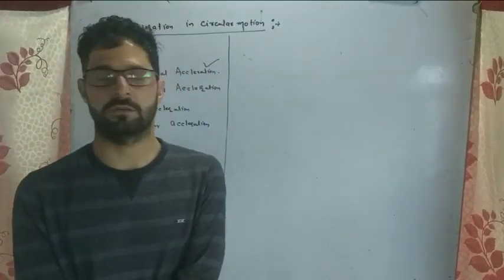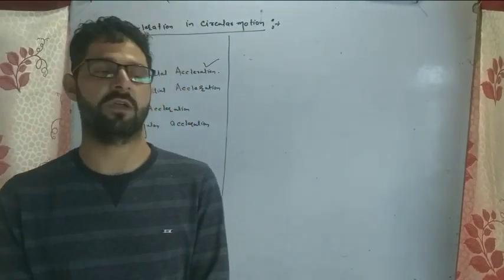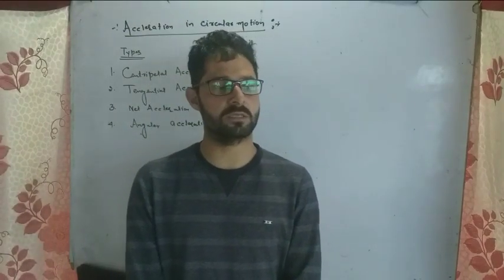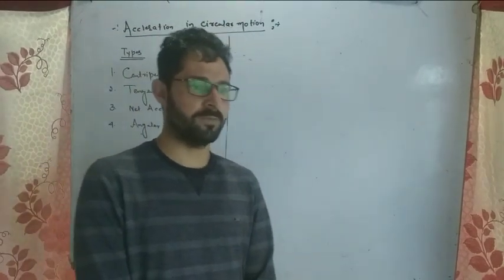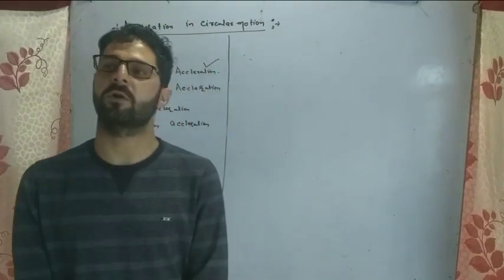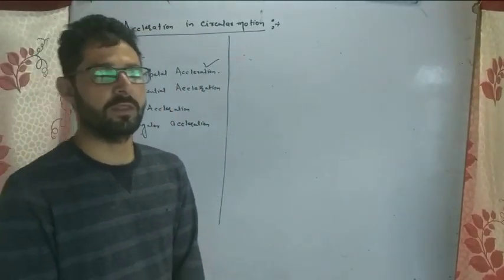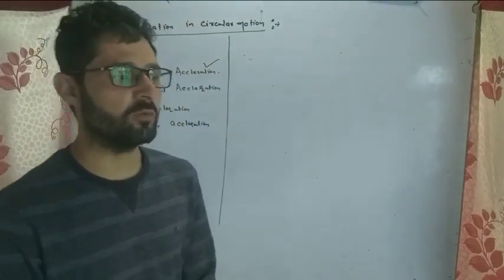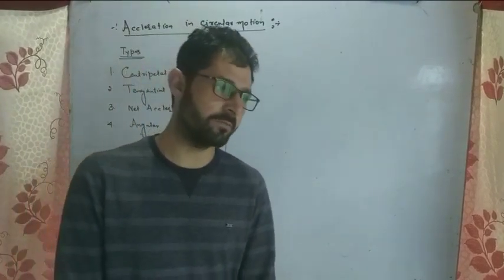As you know, in the previous lecture we were discussing the concept of circular motion, and we have already discussed the angular displacement and angular velocity. Now today we have the concept of acceleration in circular motion. So we have to discuss the acceleration in circular motion. There are four types of acceleration in circular motion, and we will discuss all these accelerations one by one.